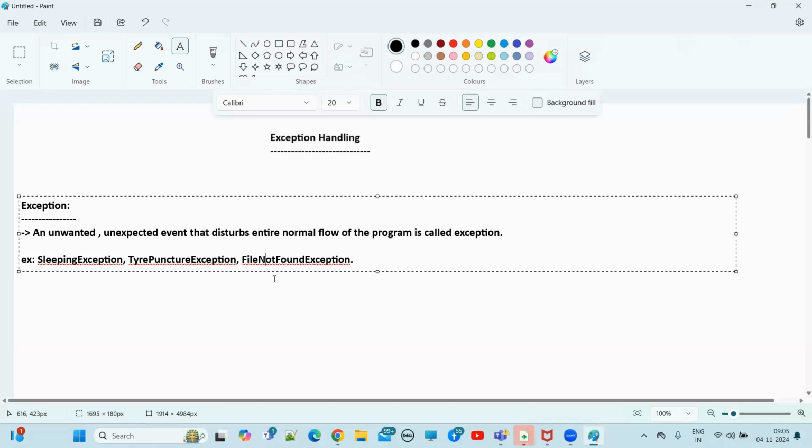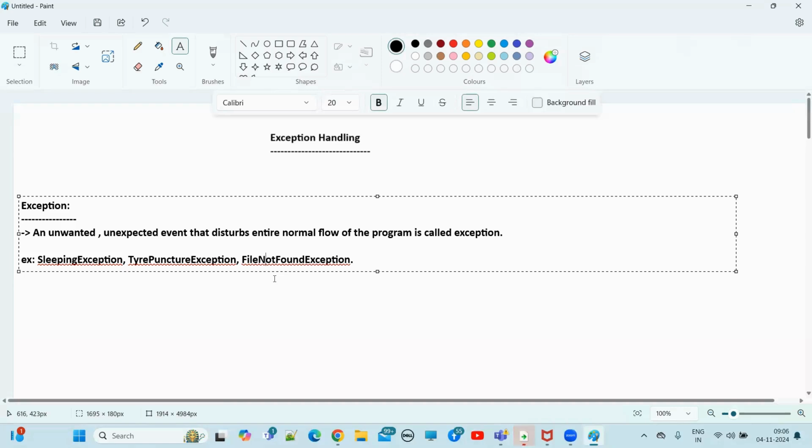Somehow, while reading that file, to read the file, the application has to locate that file, the folder path, right? The file path we have to give. Am I right or wrong? So in order to locate that file, somehow that file is not available in that particular server machine, which is available in Hyderabad city. Understand?